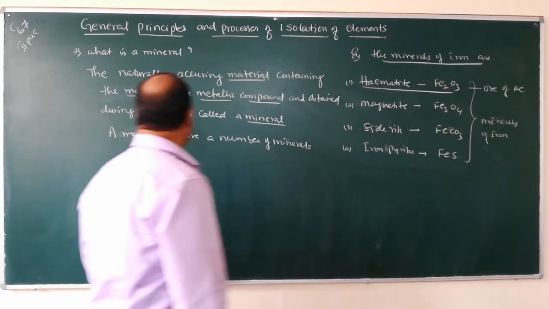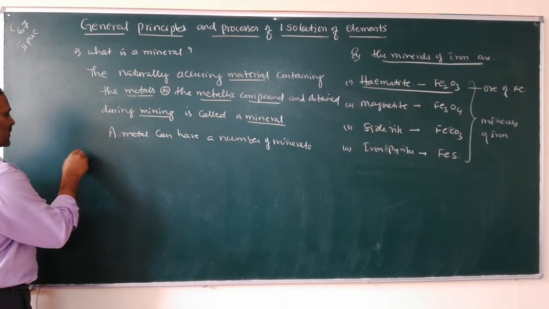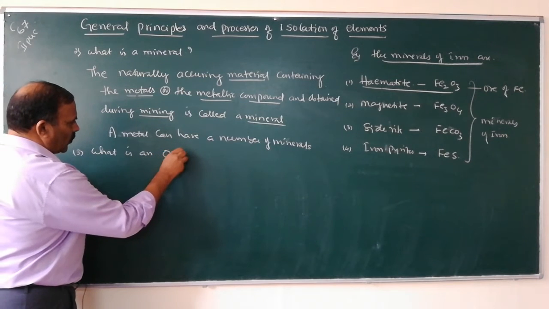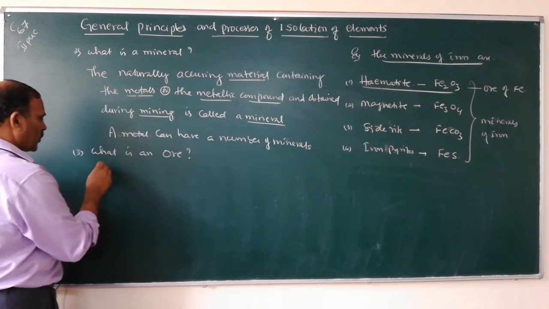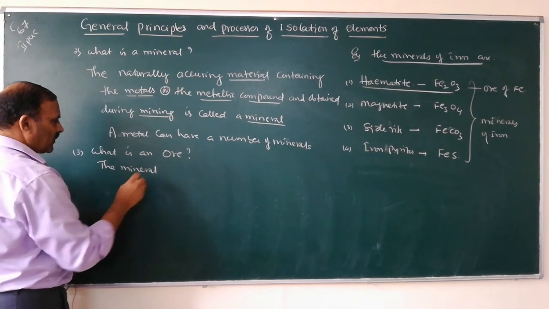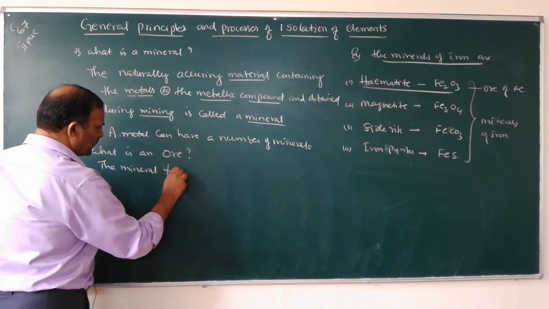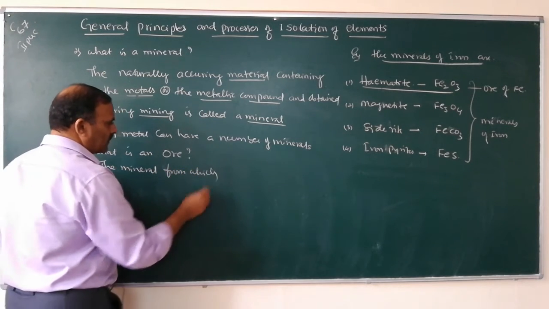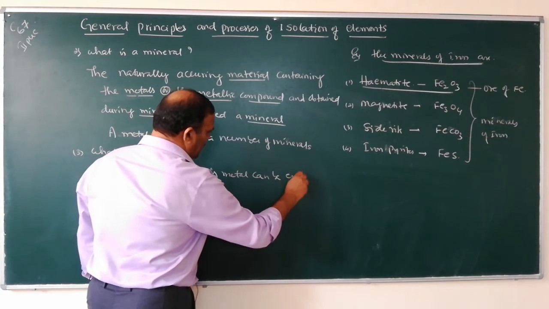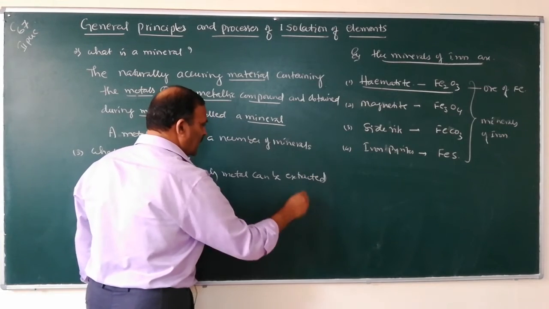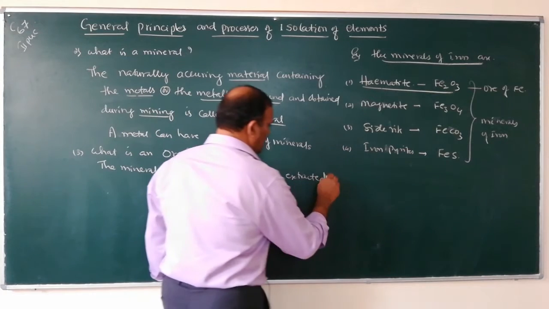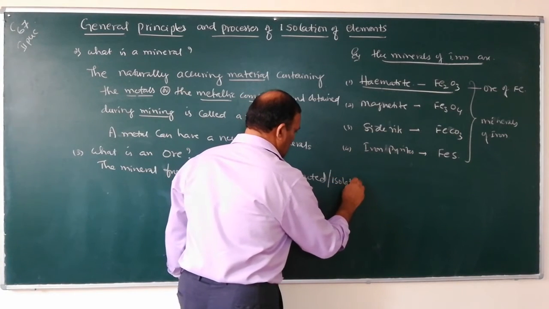Then what is an ore? Third question, what is an ore? The mineral from which metal can be extracted. Extraction is also called isolation.